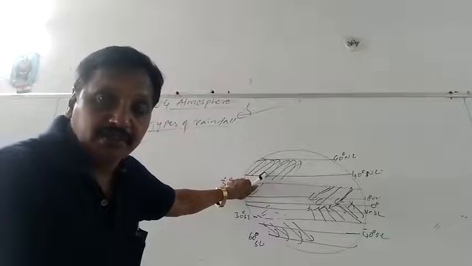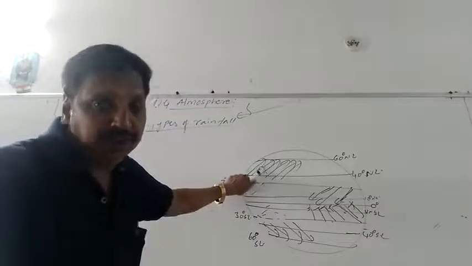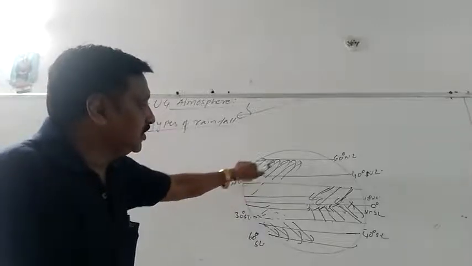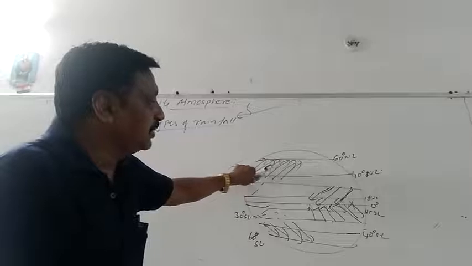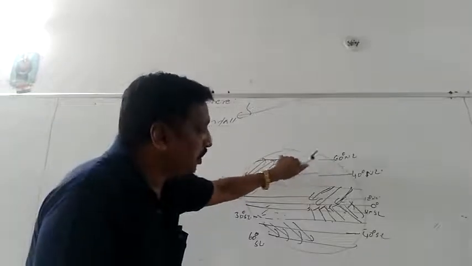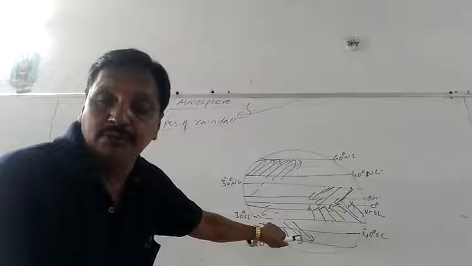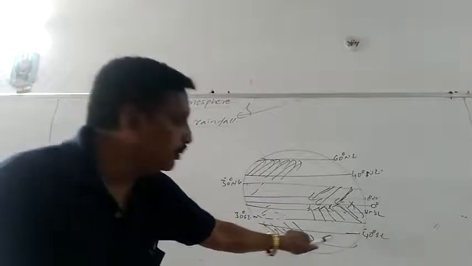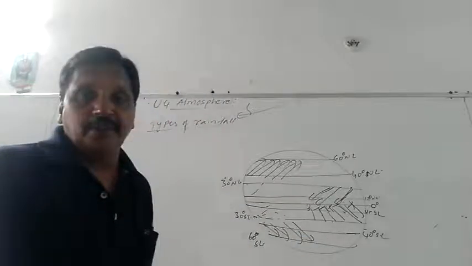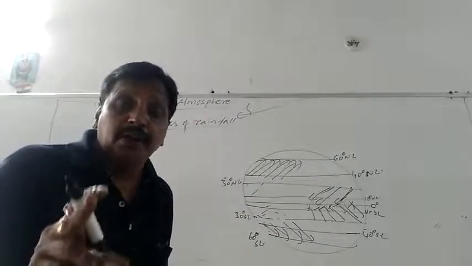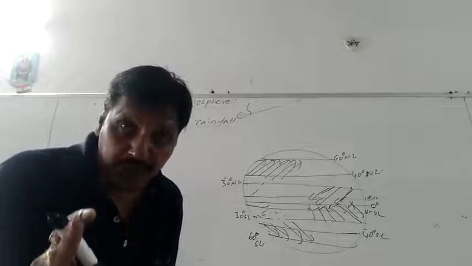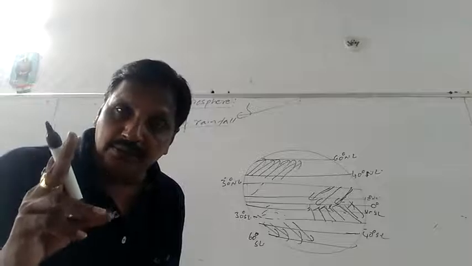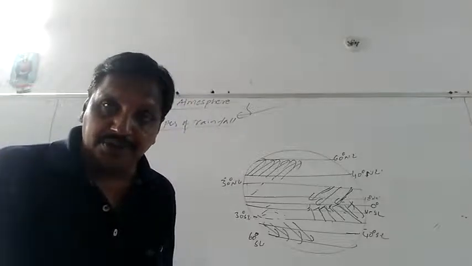I already explained a variety of types of winds in the previous videos. If you check them, you can get it. Westerlies move from west to east. So western areas lying between 40 degrees to 60 degrees in both northern hemisphere and southern hemisphere will be experiencing more rainfall compared to the eastern areas. You would understand. And low pressure areas will experience more rainfall than high pressure areas on the earth.